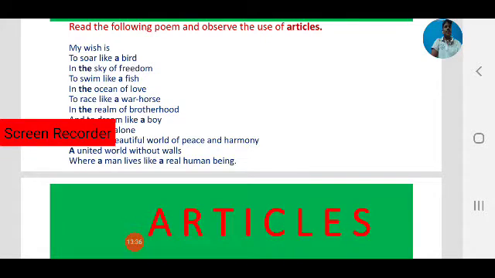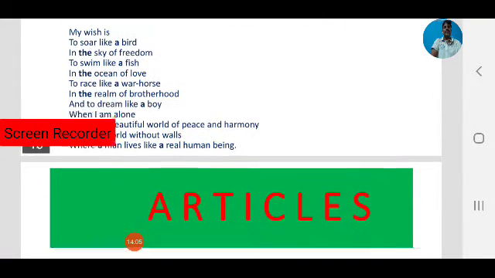Before names of oceans and before names of rivers and chain of mountains, we use definite article the, as we have learned in the previous session. The sky, the ocean, the sea, the Bay of Bengal, the Indian Ocean, like that. To race like a war horse, a war horse. In the realm of brotherhood, realm is kingdom. In the kingdom, in the realm of brotherhood.